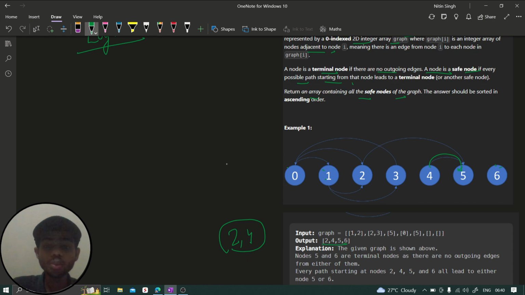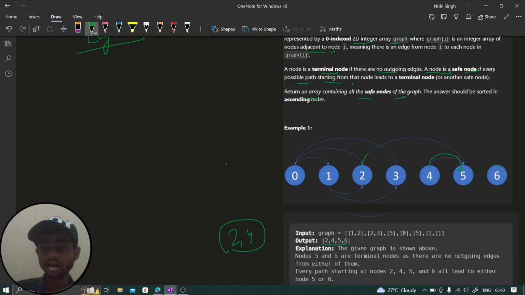So if any loop exits from 0 node, that means it is not a safe node. Simple, one line answer. If I'm starting from any node and any path is allowing me into a circular loop, you can see this loop is there, so this will come again and again. So if we find any circular loop on this node, then it is not a safe node.